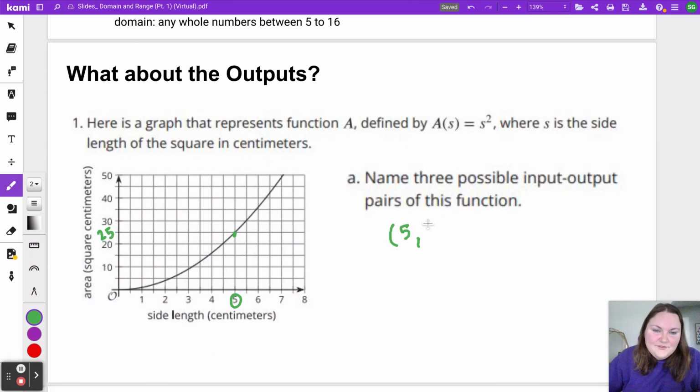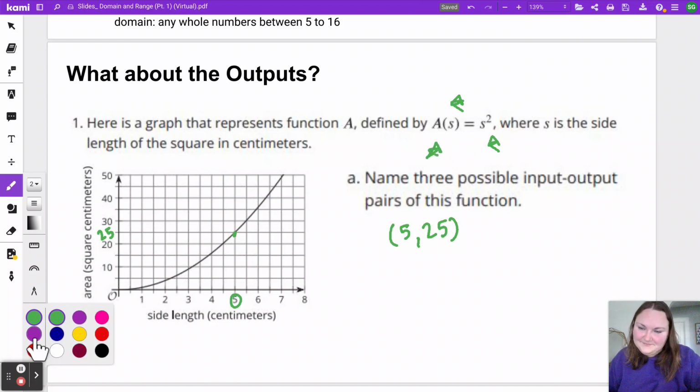So 5, 25 is one possible pair of inputs and outputs. I usually see that one first in class because that's the only point that this line directly goes across. But don't forget you have an equation too that can help you. Go ahead, pause this video now and see if you can come up with 2 other ones.